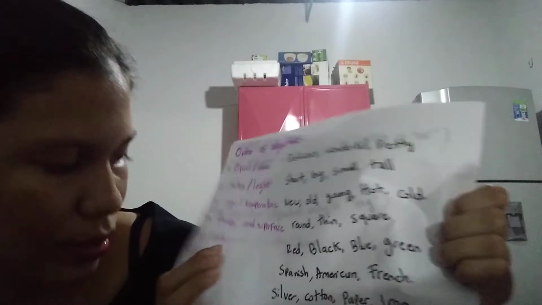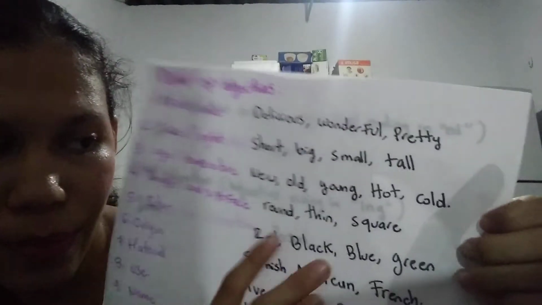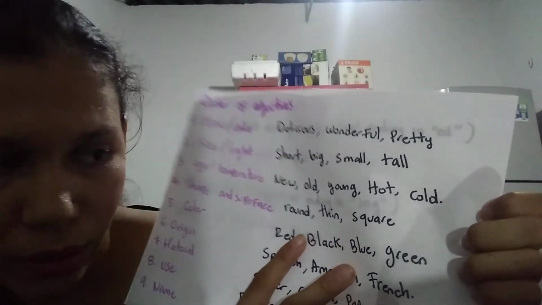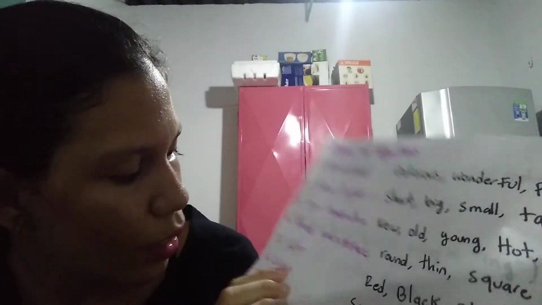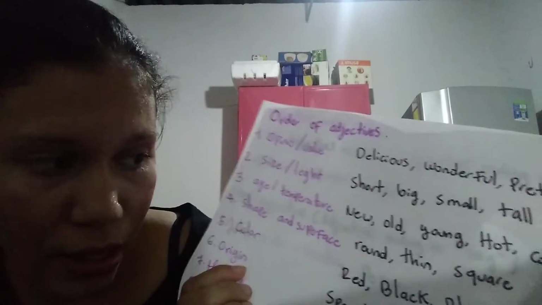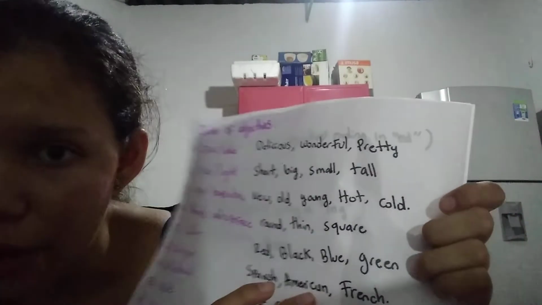In the fifth, that is color. There are red, black, blue, green, etc. In the sixth, origin, that is Spanish, American, French, and other things.